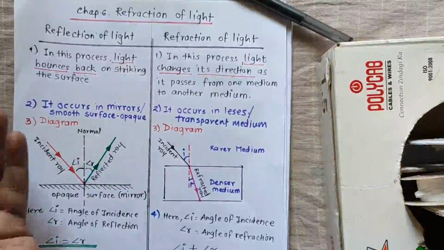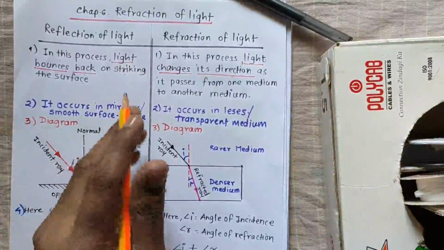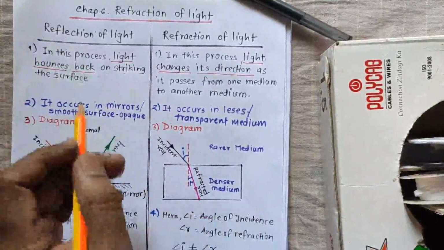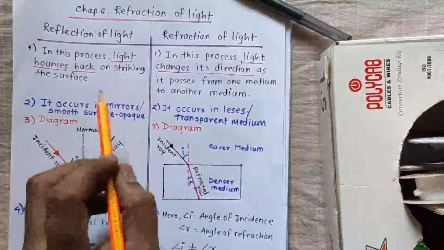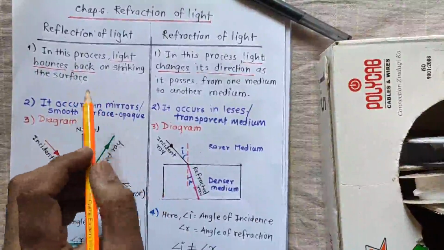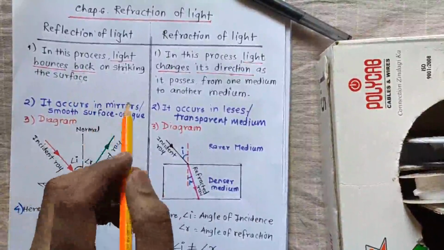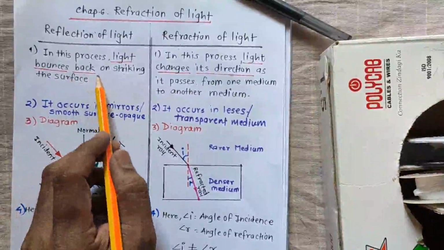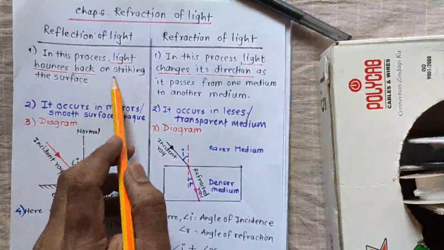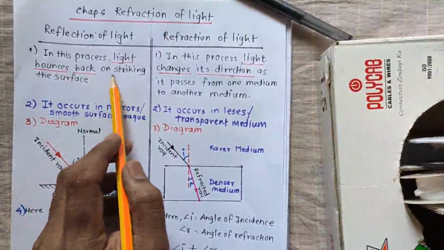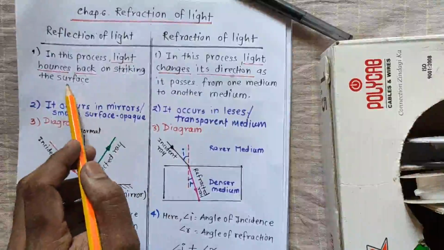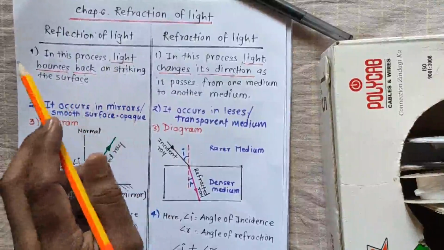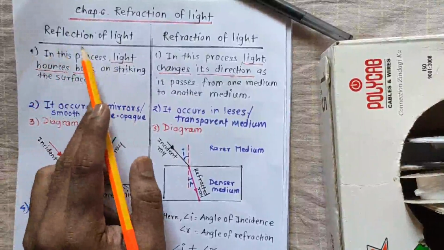If light falls on that smooth surface, or I would say opaque surface or a mirror, at that time what happens? The light ray, which is the incident ray, falls on that wall or on that mirror and it bounces back. Means the wall, the mirror, whatever opaque surface, is the surface on which the light strikes and bounces back. That is reflection of light.